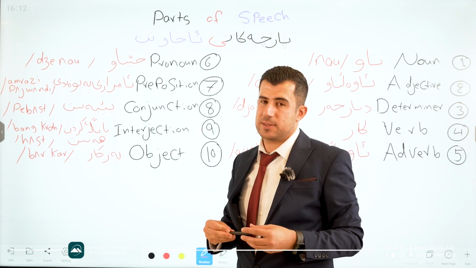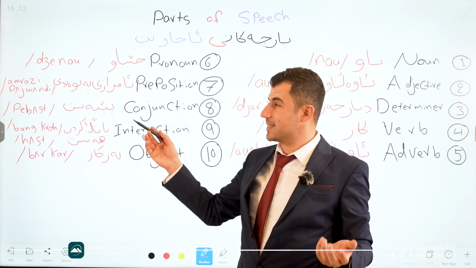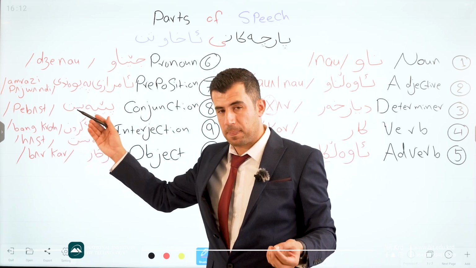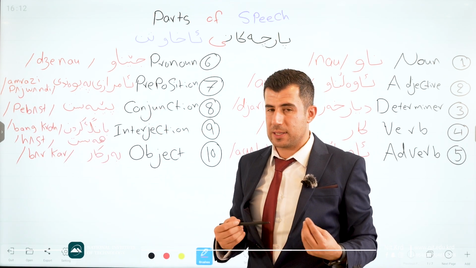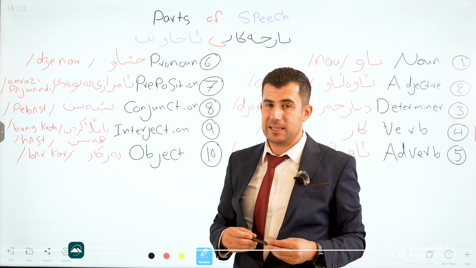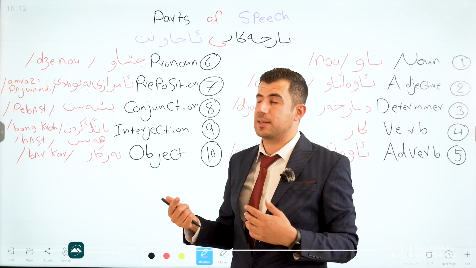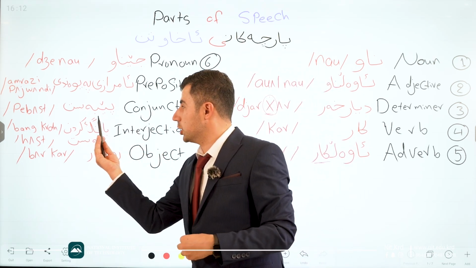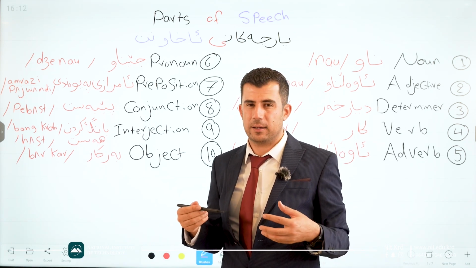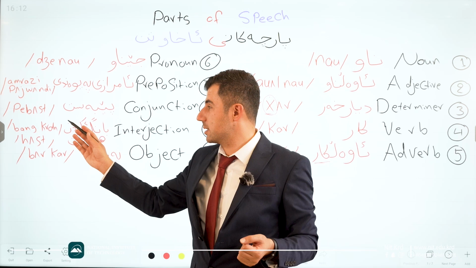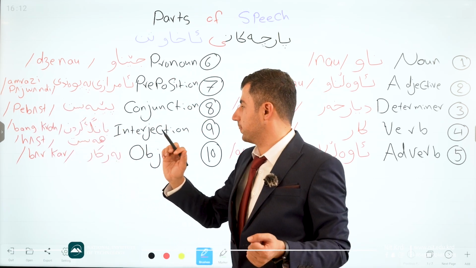Number 7 is prepositions. Also in Kurdish language we have preposition. We say amrazi peywandi. We pronounce like this. Number 8 is conjunction. Conjunction for connecting nouns or sentences together. Good. In Kurdish we say peybest. Sometimes we say lekener. It's okay, just peybest is the name. How do we pronounce it? Peybest is like this. That's a phonetic transcription.